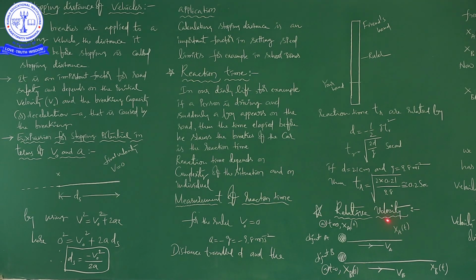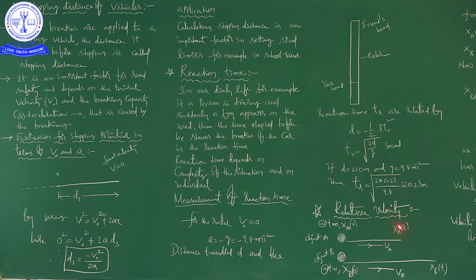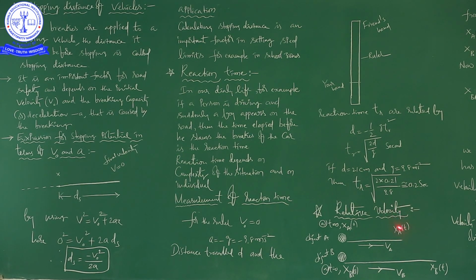So if you observe carefully, in the second example, initially I took a tree which is at rest as a reference. Then your bike speed is 40 kilometers per hour. Afterwards, I took your friend's bike as a reference. Then your bike speed is 0. So if you change the reference, the speed will be different, velocity will be different.